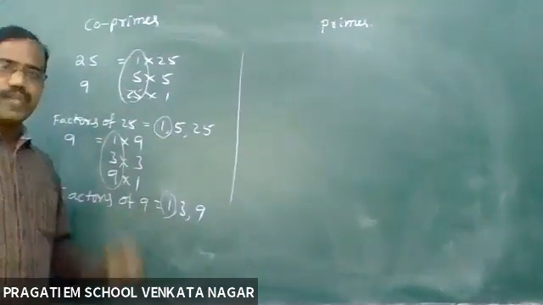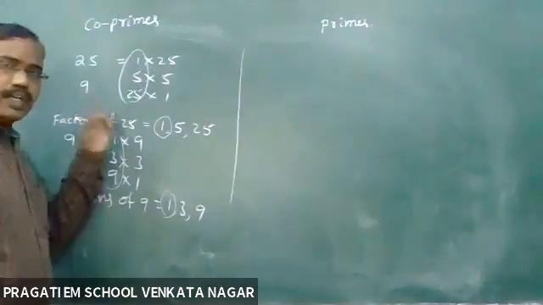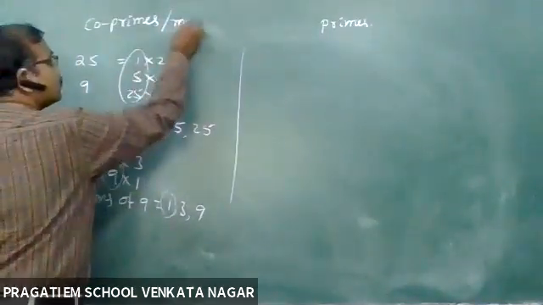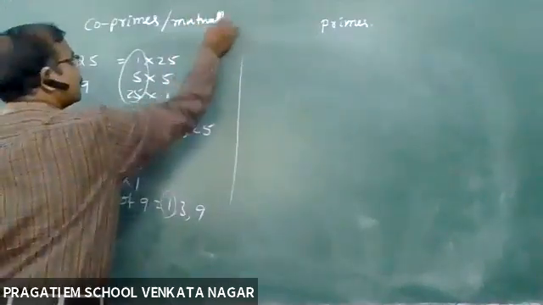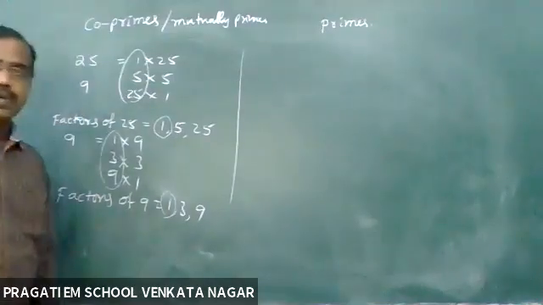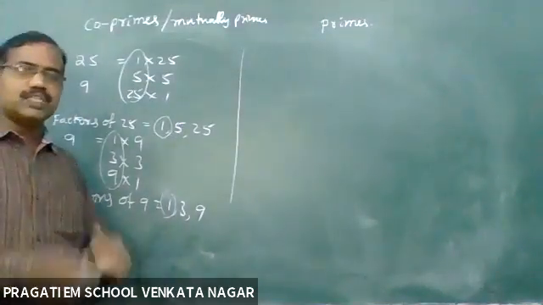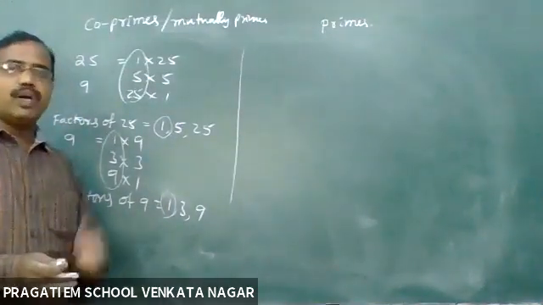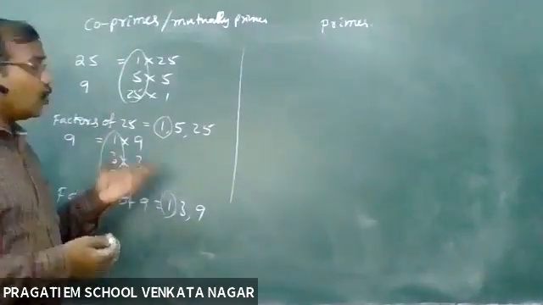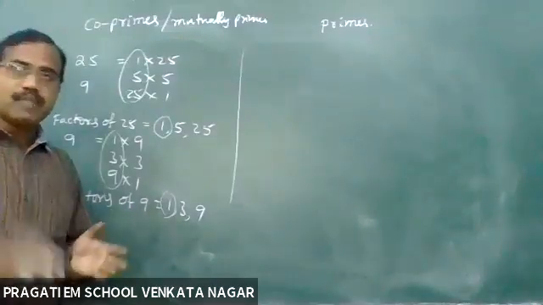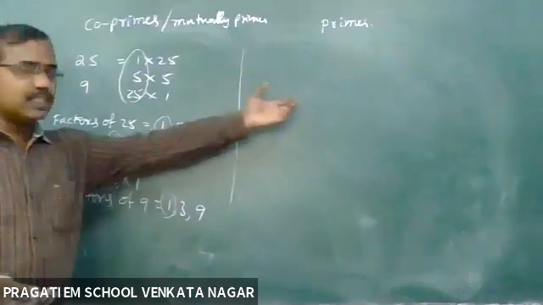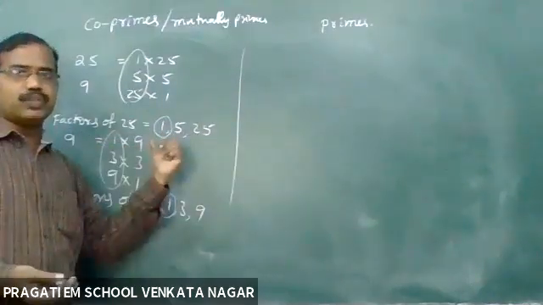That's why we can say that 25 and 9 are co-primes, or mutually prime. So these are the numbers which have highest common factor as 1. For such co-primes, they need not be prime numbers. They may be any type of numbers. Let us first see the prime numbers, then I will come back to this concept.